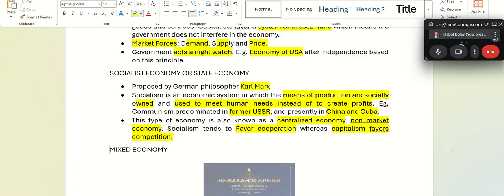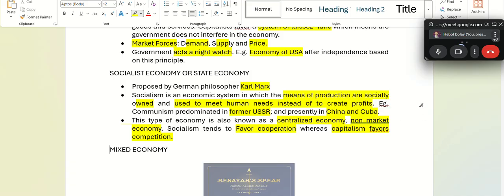You have McDonald's, KFC, Domino's, all from the USA. What is their goal? To sell their food, to see who can sell the most, and to earn profit out of it. So capitalism always favors competition, whereas socialism will always look for cooperation among the people, so that the resources are equally or mostly equally divided among the citizens of the country.